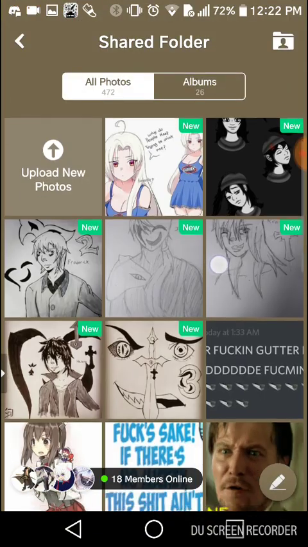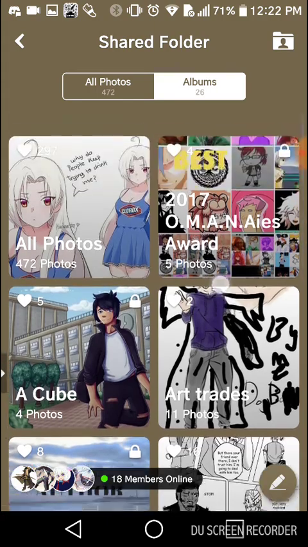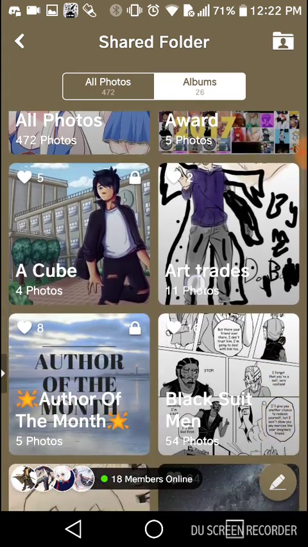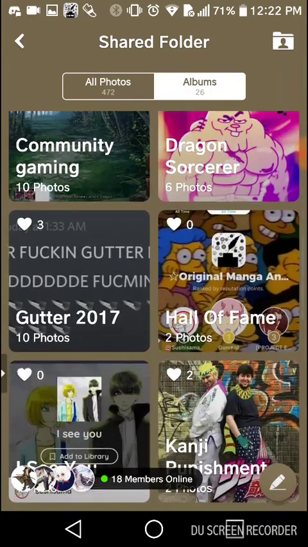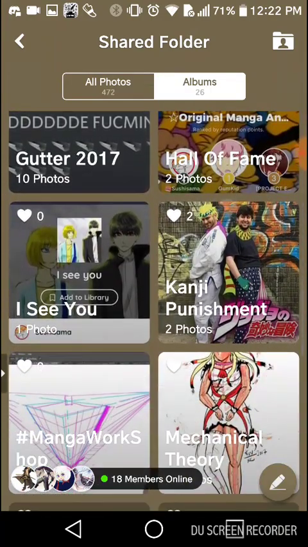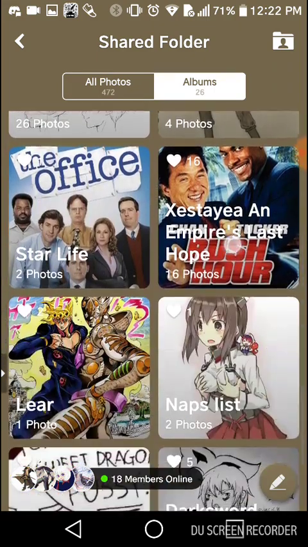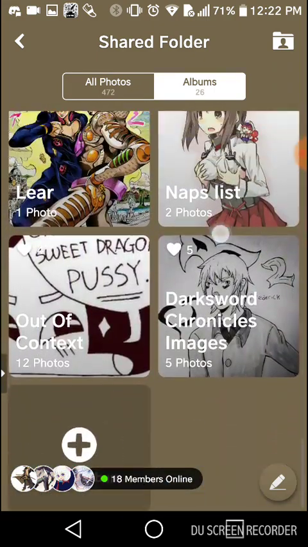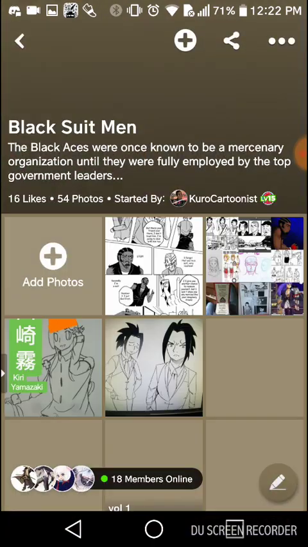There's the shared folders. We have OMANAs. We have people's other stories, member stories, I should say. We have a Hall of Fame. We have memes, tutorials. You can even create an album. Now let's see if we can experiment one more thing.